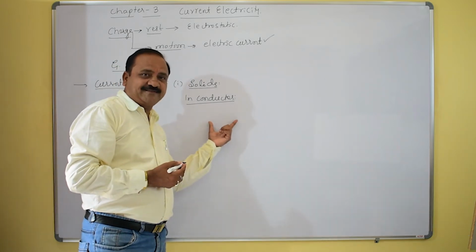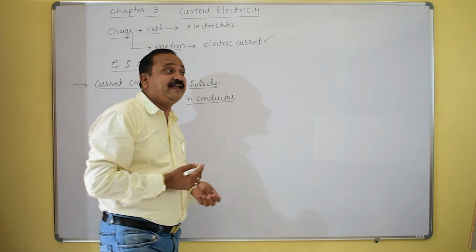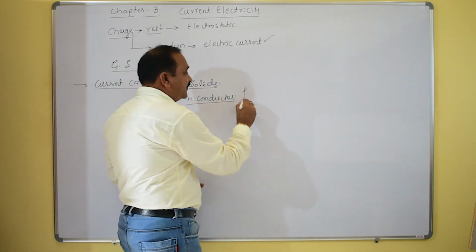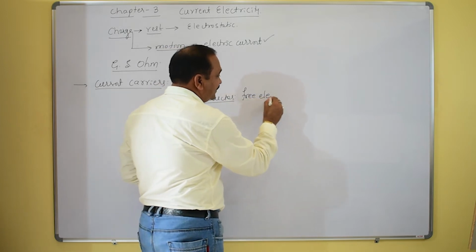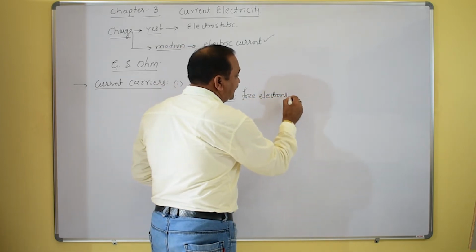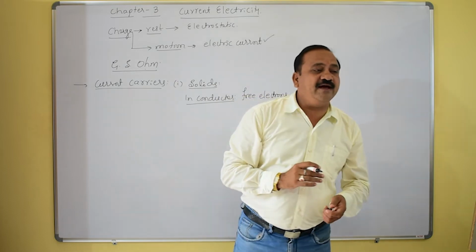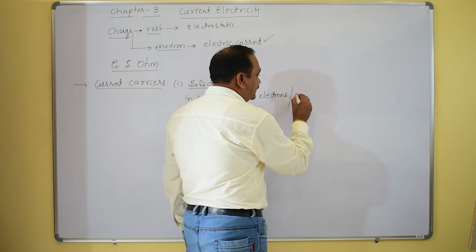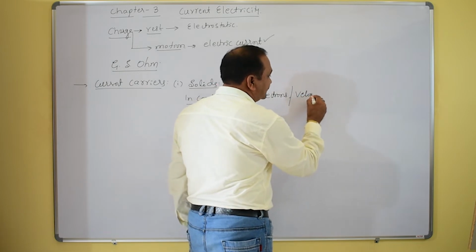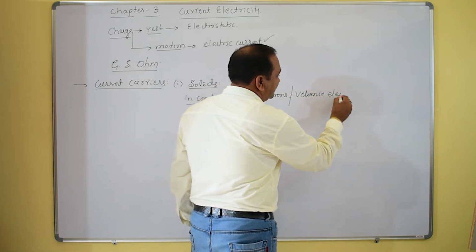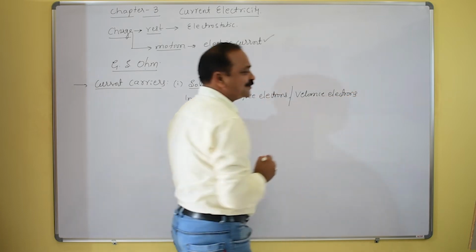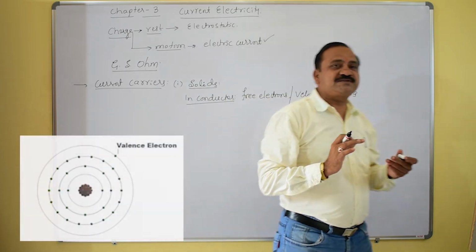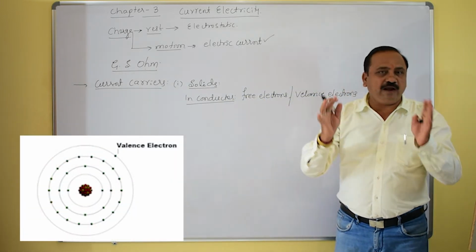What are the current carriers in conductors? Free electrons, which are ultimately the valence electrons. What are valence electrons? Valence electrons are the outermost electrons.